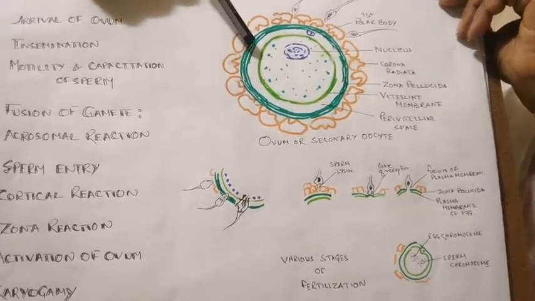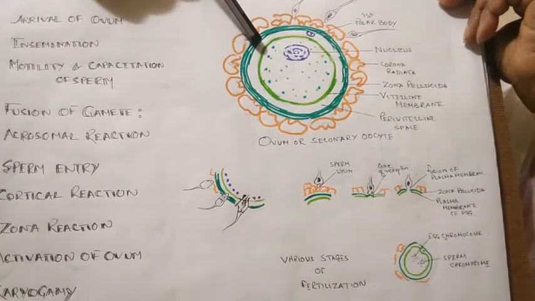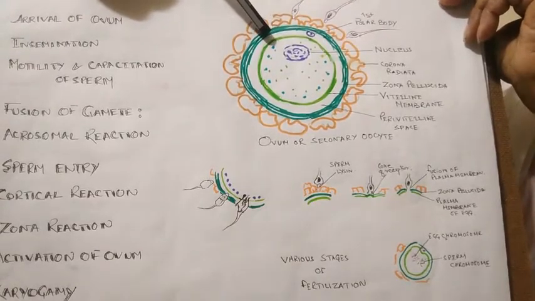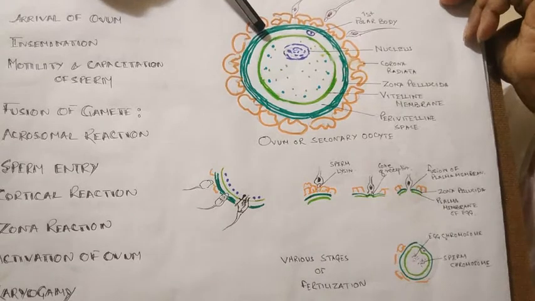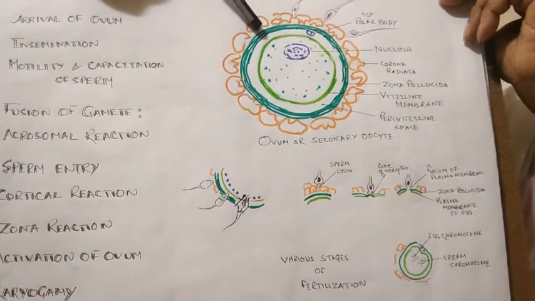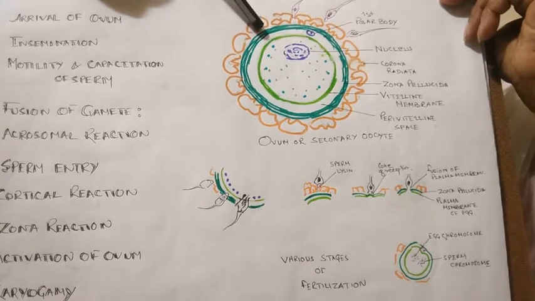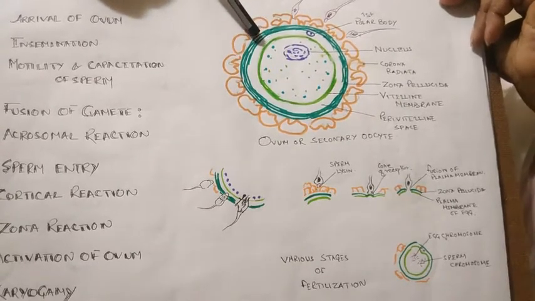And finally there is zona lysin or acrosin, which dissolves the zona pellucida. So these three enzymes together are called sperm lysins. Now the sperm lysins act and destroy the coverings of the egg.